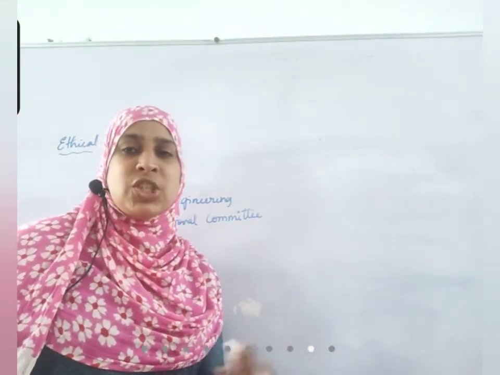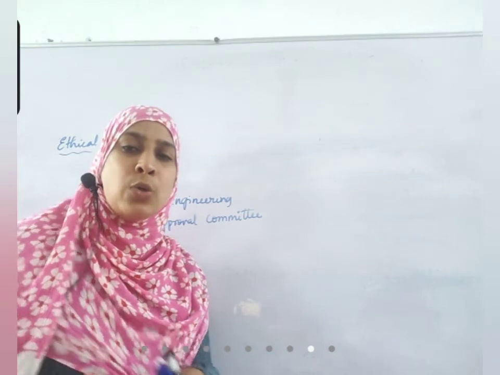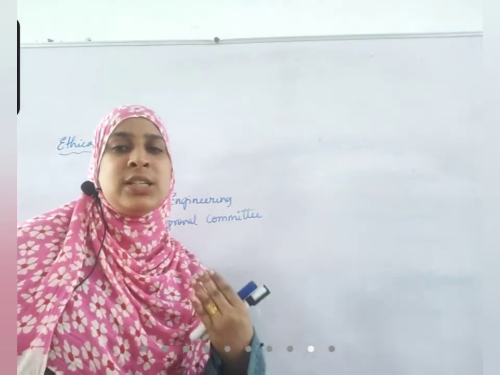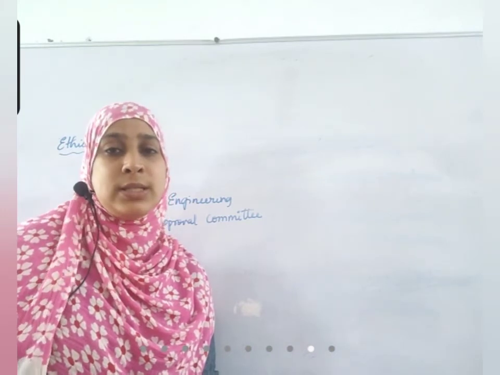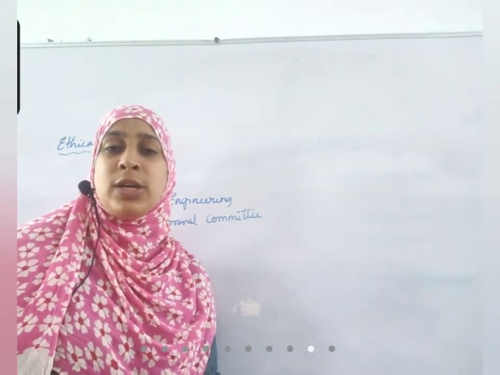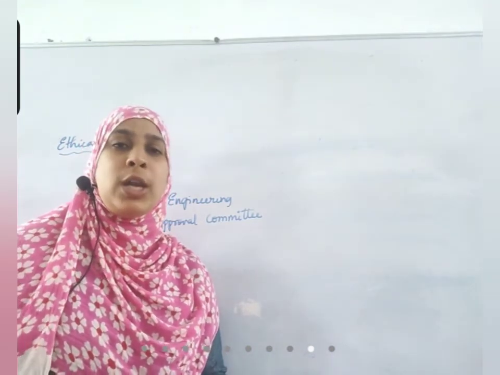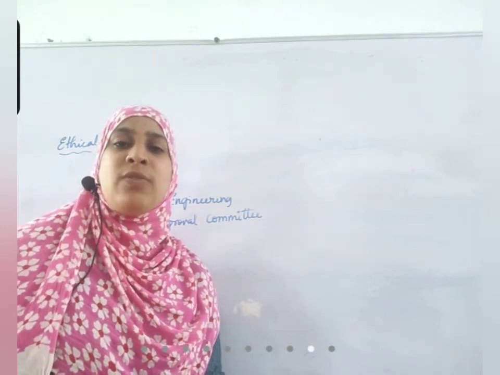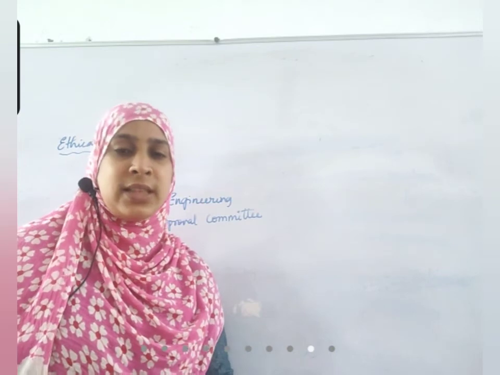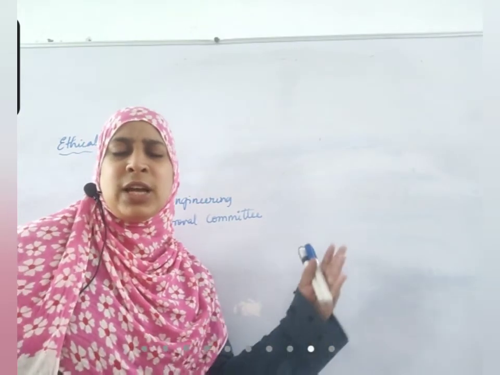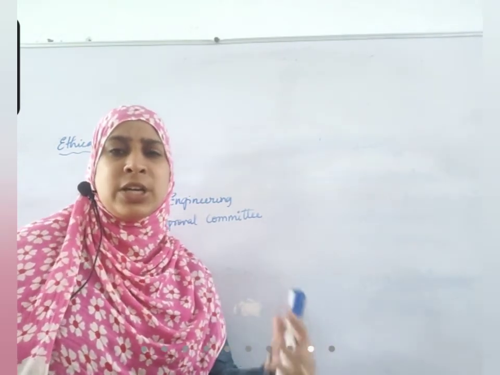The committee will check how many animals are used, how the animals are used, what gene is being tested, whether it is harmful or useful to human beings, and whether testing this gene will have any negative impact on public services. It will consider all the points that are to be considered.